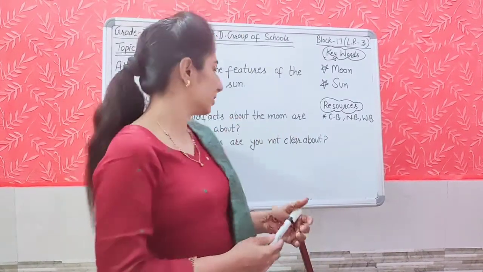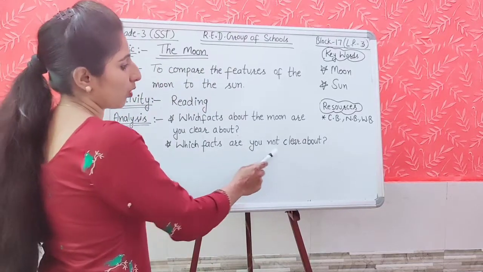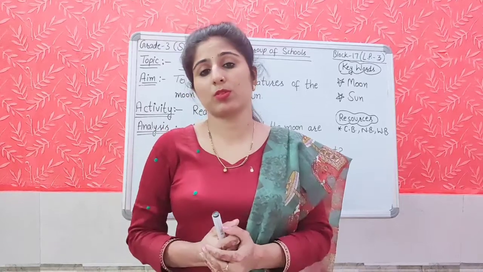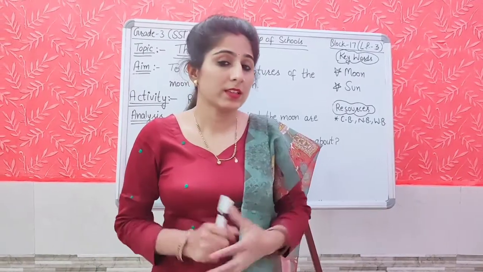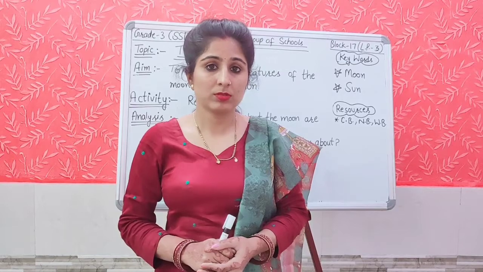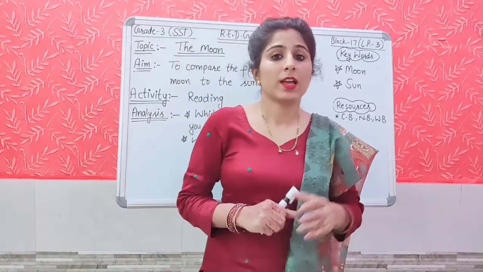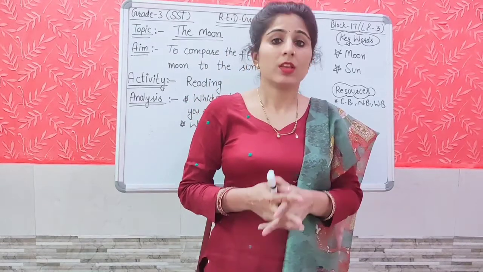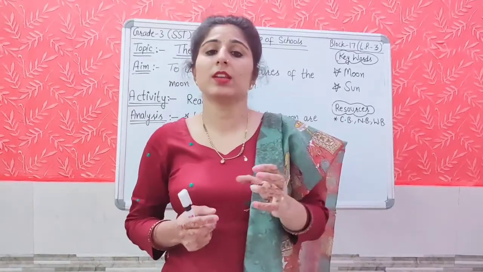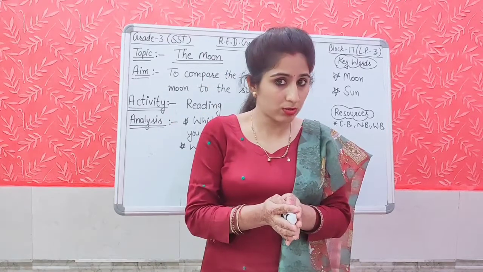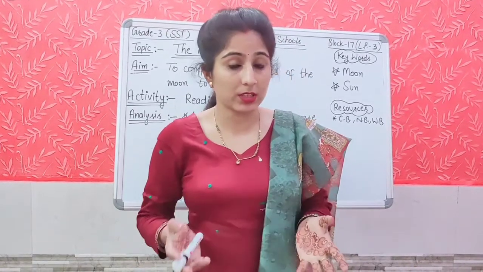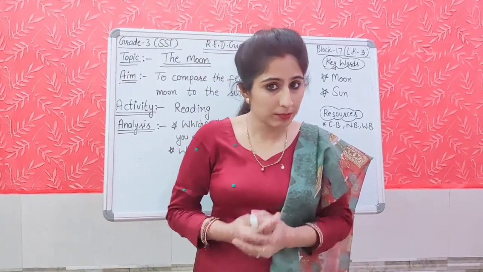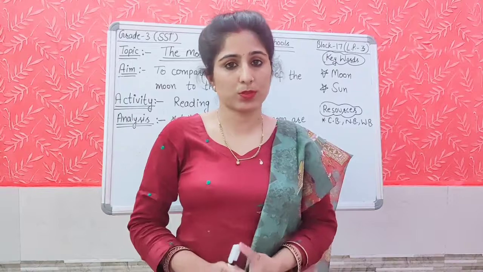And next question is, which facts are you not clear about? Why is life not possible on the moon? As in the reading section we read, there is no air and water. It has water but it is very little, right? And air is not there, so we can say oxygen is also not there, so without oxygen we cannot breathe. That is why life is not possible.